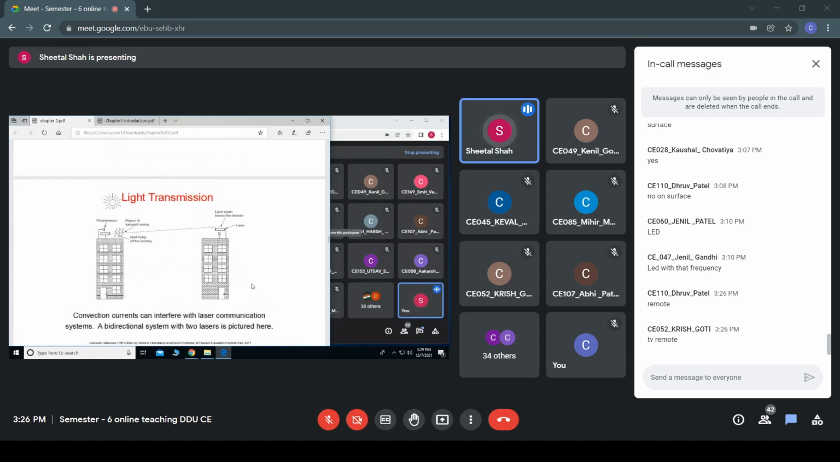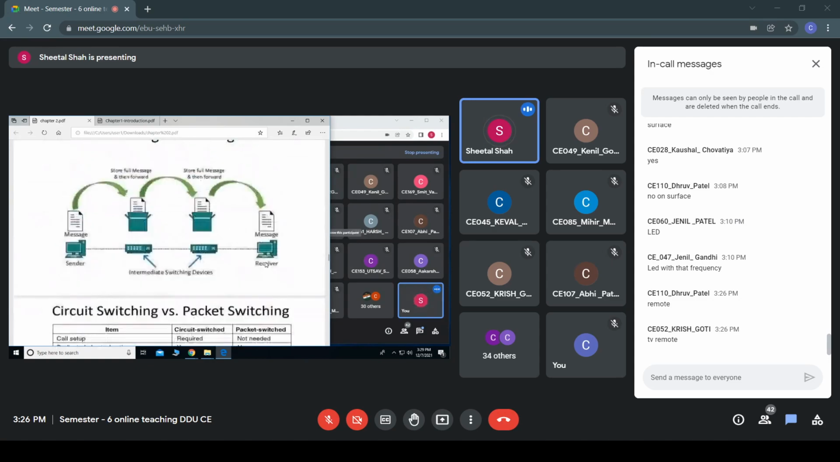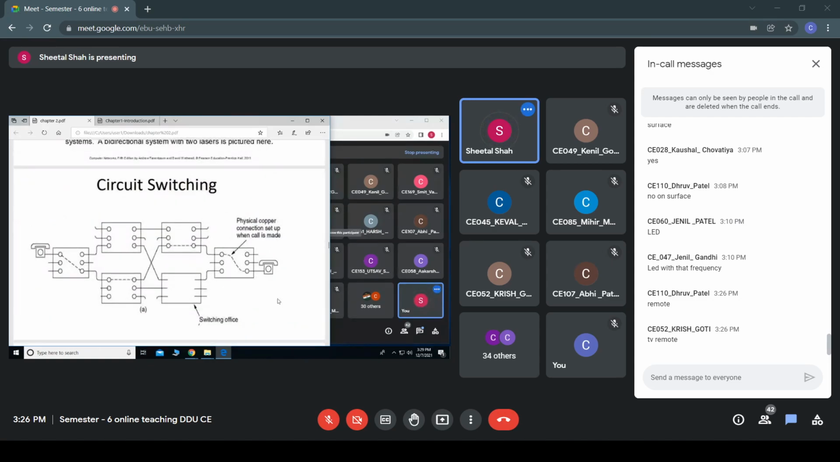So these are some of the examples of guided as well as unguided transmission media. And in the next class, we'll start with switching. Right? Any doubts in today's lecture?